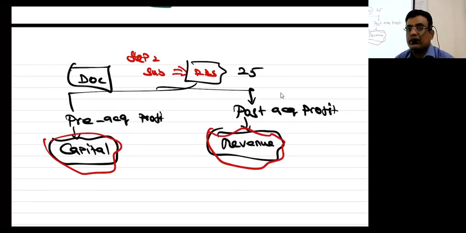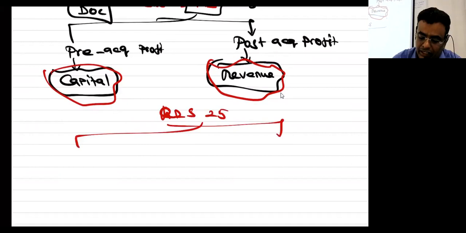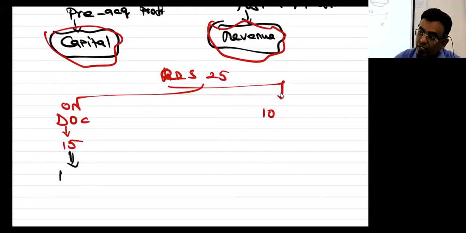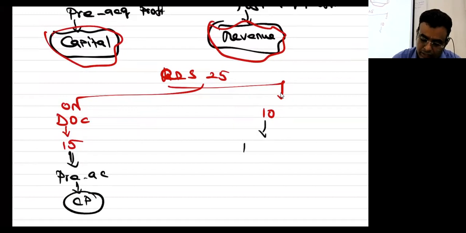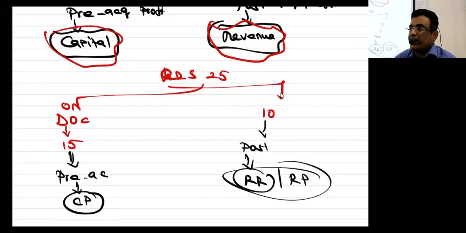Anybody having doubt on this? No. Capital, revenue. Okay, now how much of general reserves and surplus do I have? 25. This has to be analyzed with reference to the date of control. On the date of control, how much do I have? After the date of control, how much do I have? So this 10 is, and 15 is, pre-acquisition profit. So shall I call it CP? This is called post-acquisition. Shall I call it RR or RP? Depends on the question. Reserve is RR, revenue reserve; profit is revenue profit.